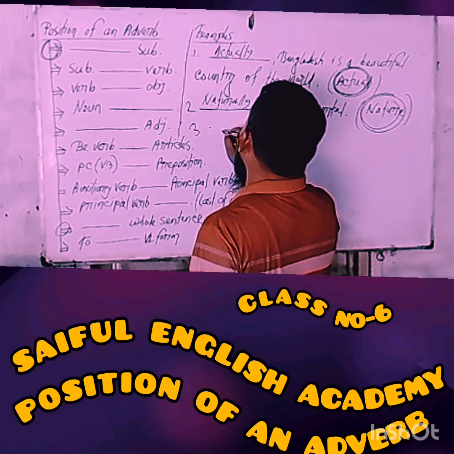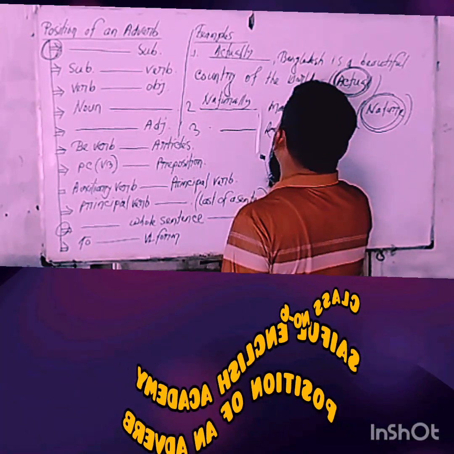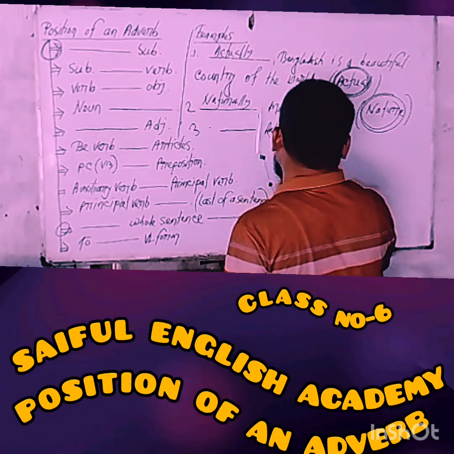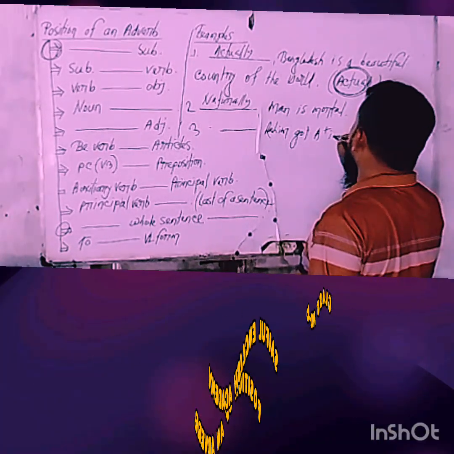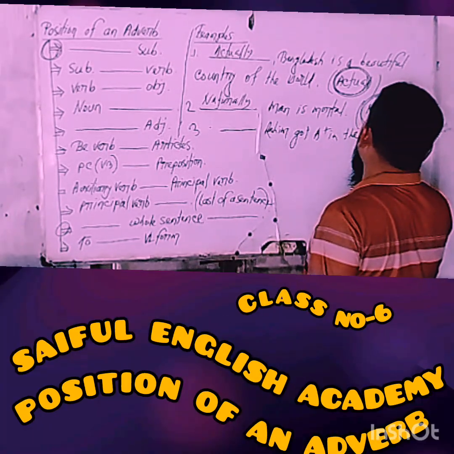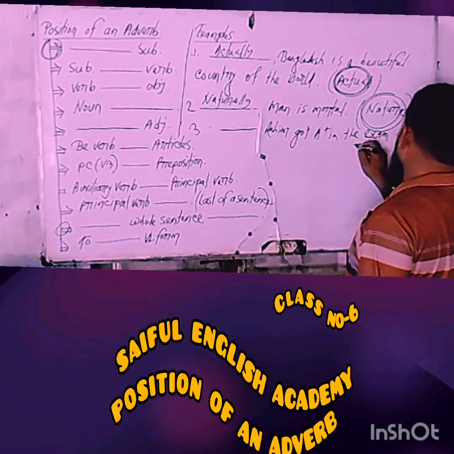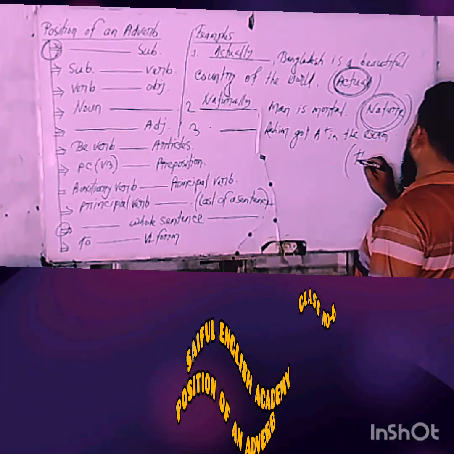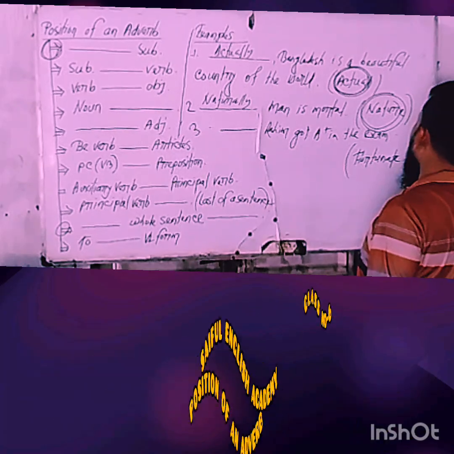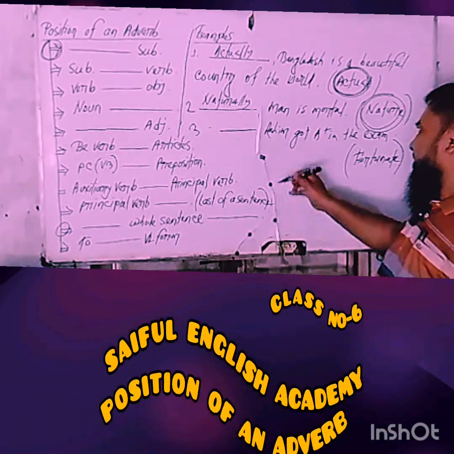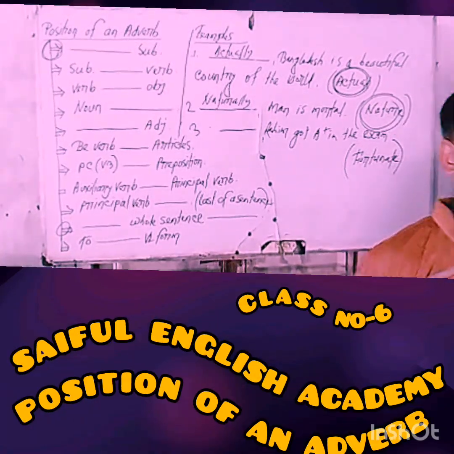My dear learners, next word. Rohim got A plus in the exam, within bracket fortunate. Okay, let's take a look at the board and try to understand.